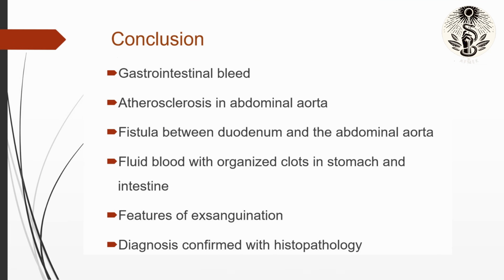In the present case, there was history of gastrointestinal bleed, and atherosclerosis present in the abdominal aorta. There was primary aorto-duodenal fistula, and fluid blood with organized clots seen in the stomach and intestine. Organs showed features of exsanguination, and diagnosis was confirmed with histopathology.